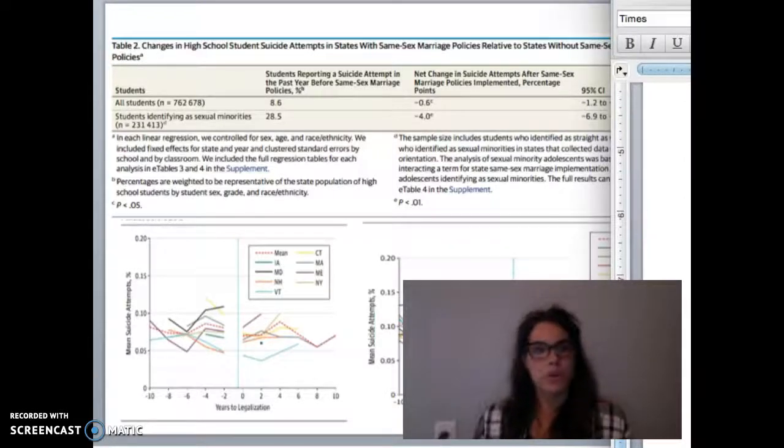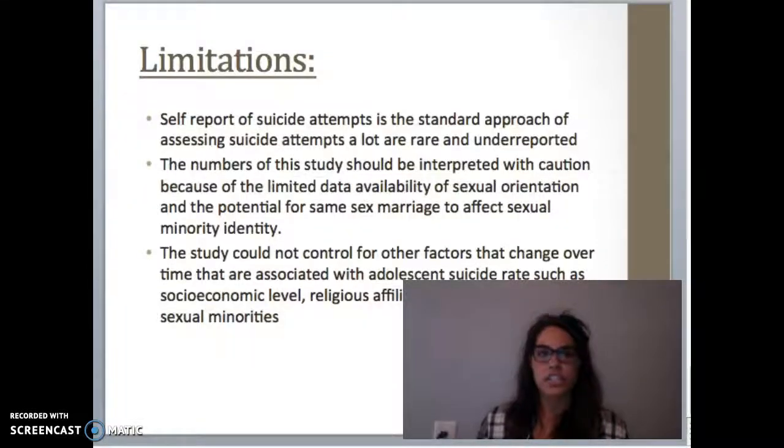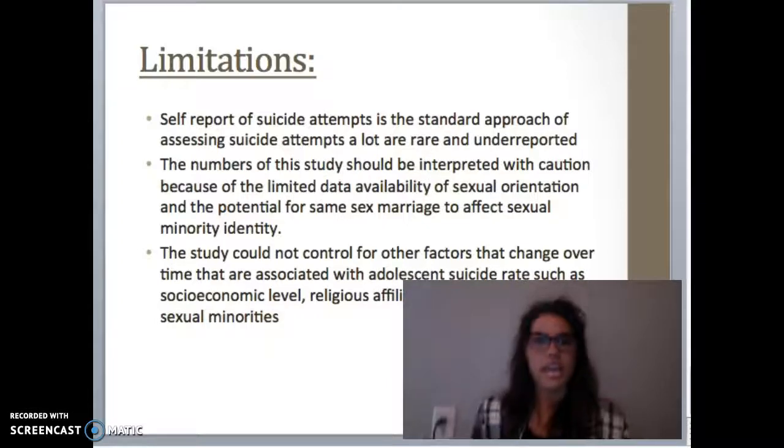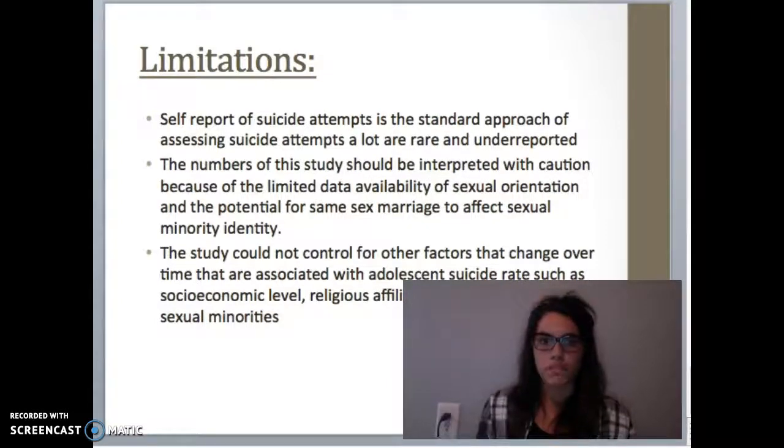I think it's also important to note that there were limitations to this study, as in every study. The study could not control for factors that change over time that are associated with adolescent suicide rates, such as the youth's socioeconomic level, their religious affiliation, or the cultural, societal acceptance of sexual minorities. So there are other things that come into play, but these are the numbers we have.